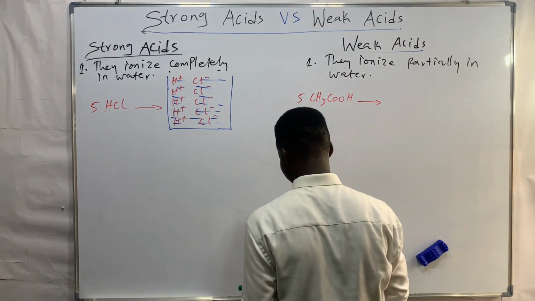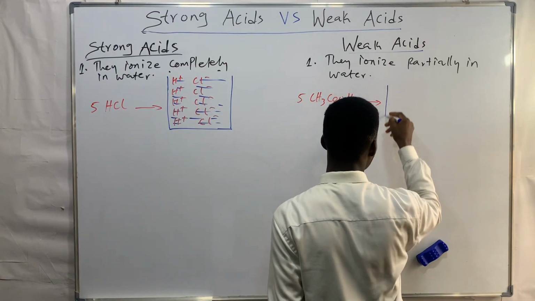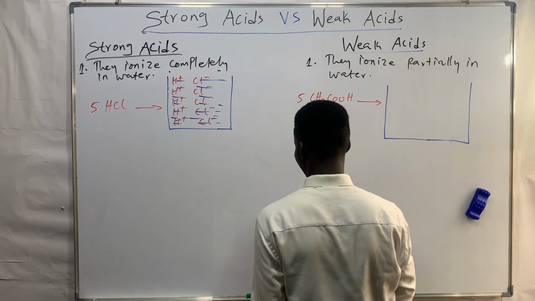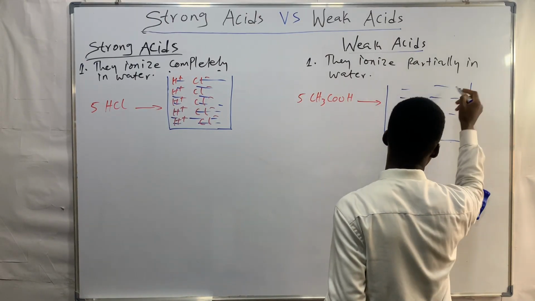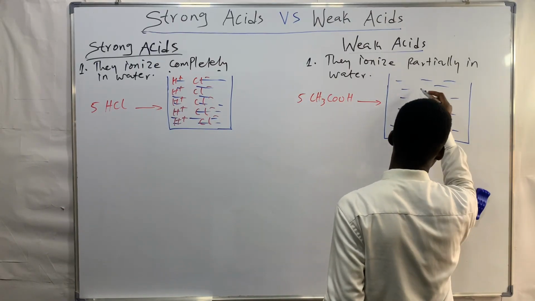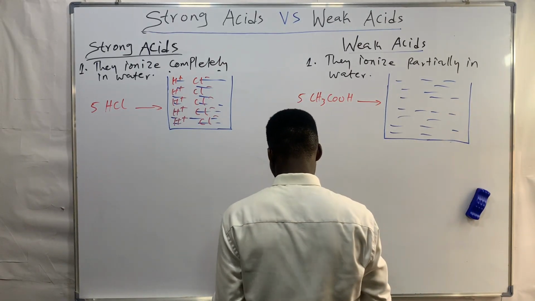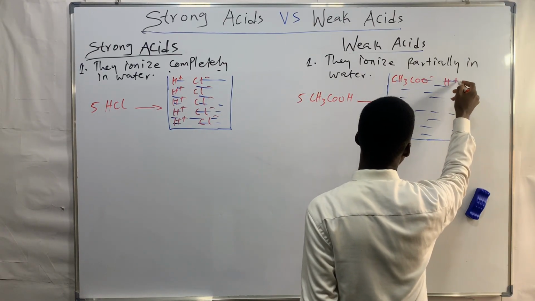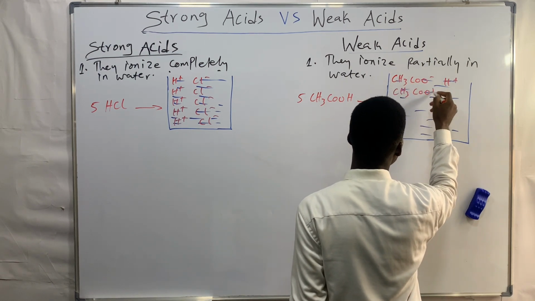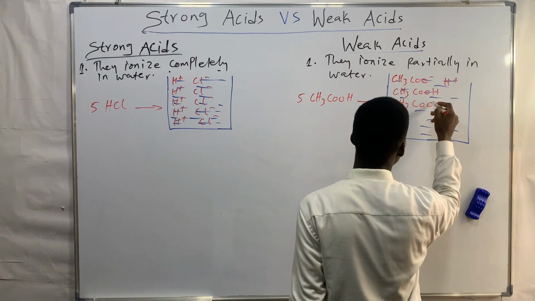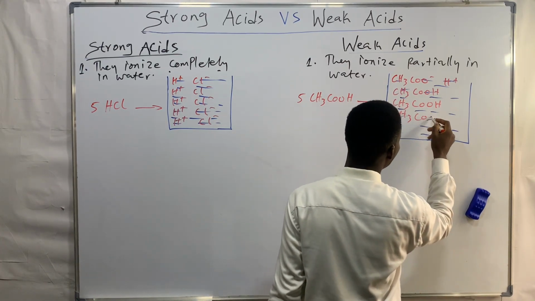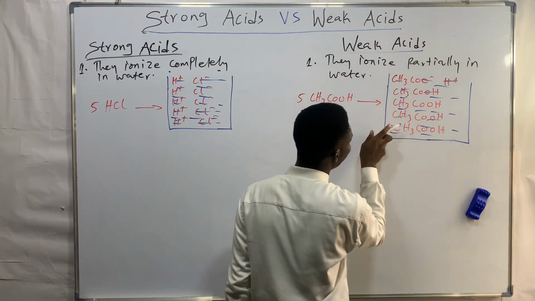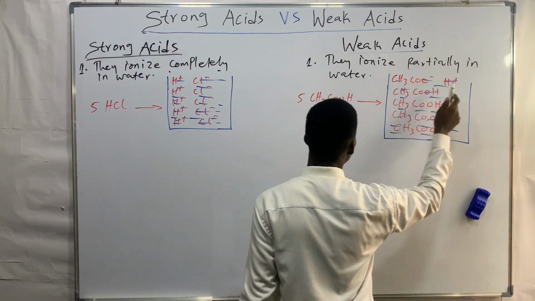If you dissolve 5 moles of acetic acid in water, this is what I will have: CH3COO minus, H plus, CH3COOH, CH3COOH, CH3COOH, CH3COOH. How many? 1, 2, 3, 4, 5. Out of the 5 moles, only one got dissociated. Only one got ionized.